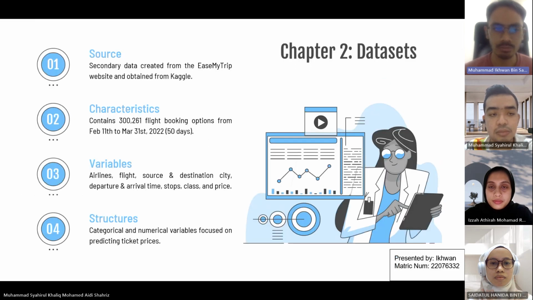We obtained the data from Kaggle, which was created from the EaseMyTrip website. There are a total of about 300,000 samples from both economy and business class. The dataset structure consists of categorical and numerical variables. The description of the variables is listed in the next slide.